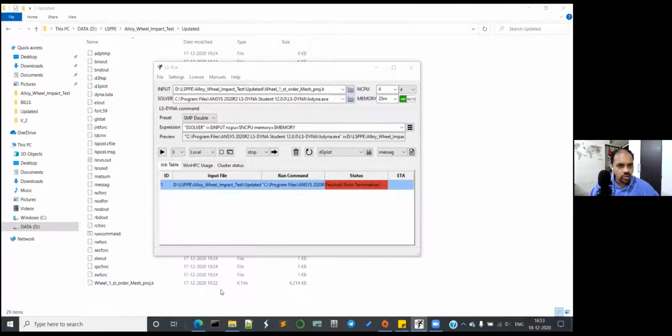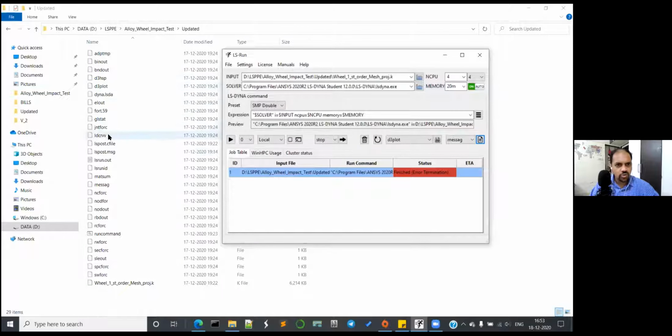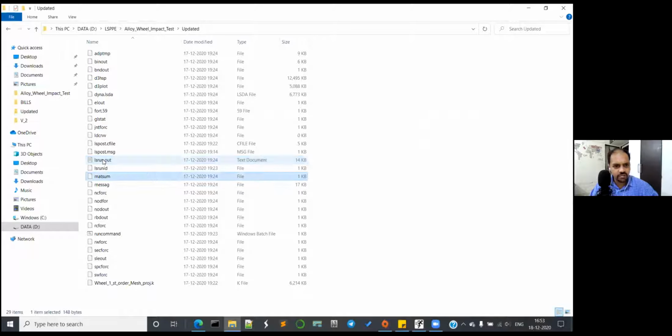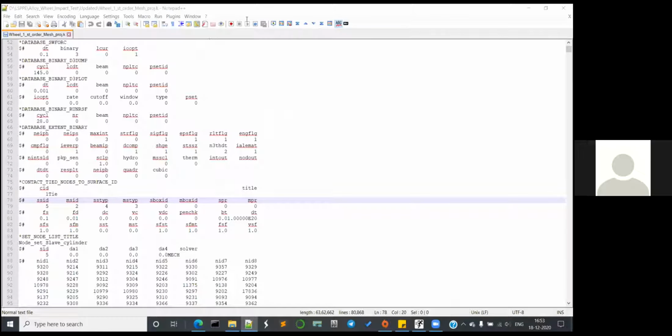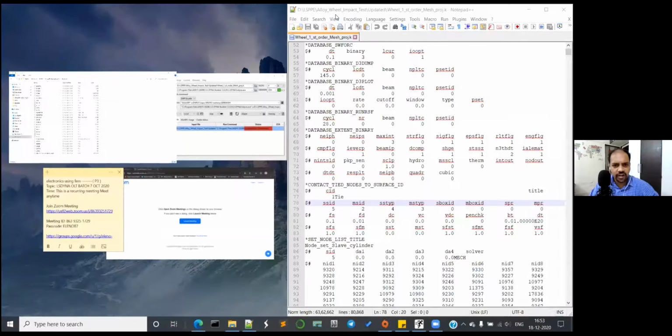So in the message file, we have to check what's the error. Type in M and you will get the message file easily. Yeah, not that one. Yes, correct. Open it in Notepad plus plus. You automatically get it when you right click. It's easy.